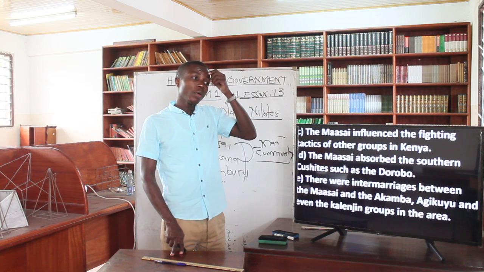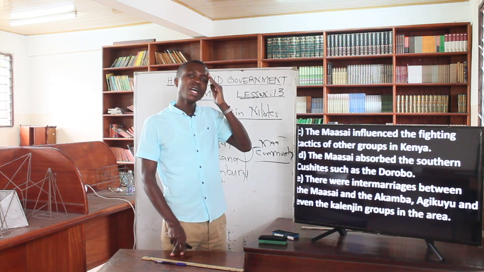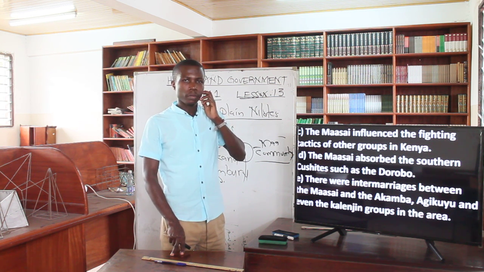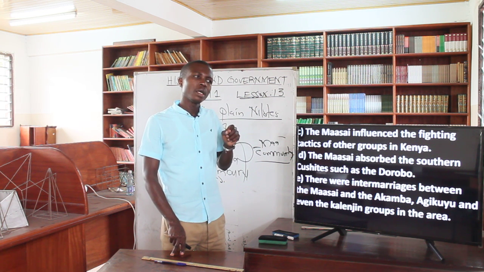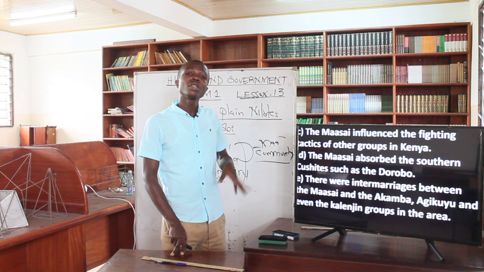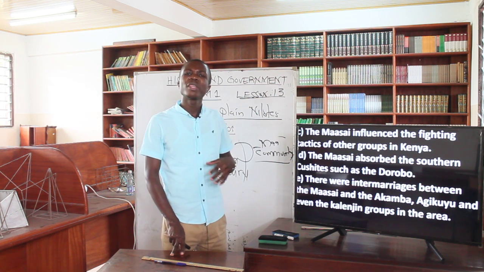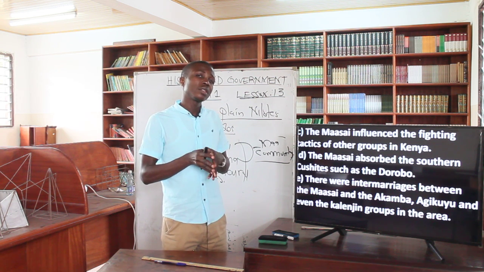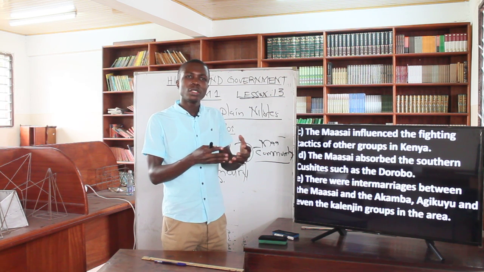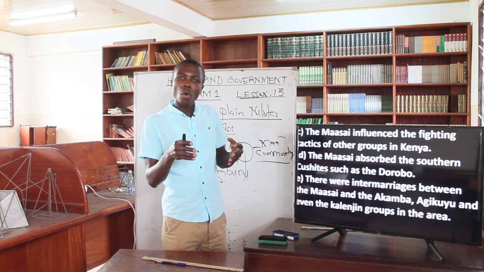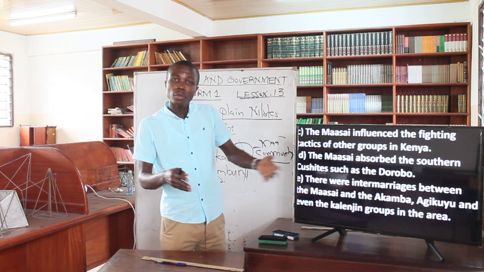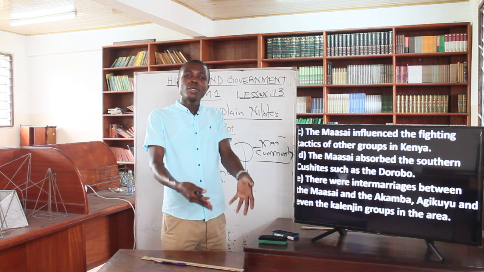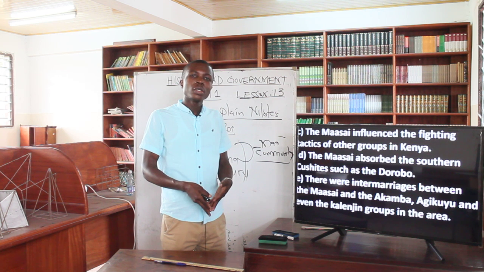So please, there is always a question where students get confused. You may be asked to give the reason why a certain community migrated into Kenya, or the reason for the migration of a certain community from their original homeland, or from their cradle land. Those are two different things. The reason why a community migrated should be due to something like war, conflicts, or maybe population pressure. But if you are asked the results, the outcome of them coming into Kenya, please talk about the impacts.